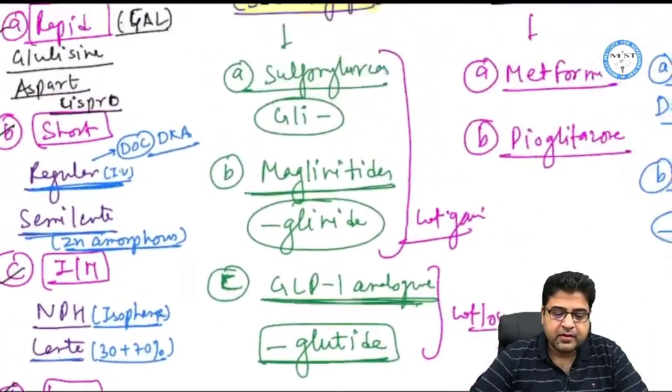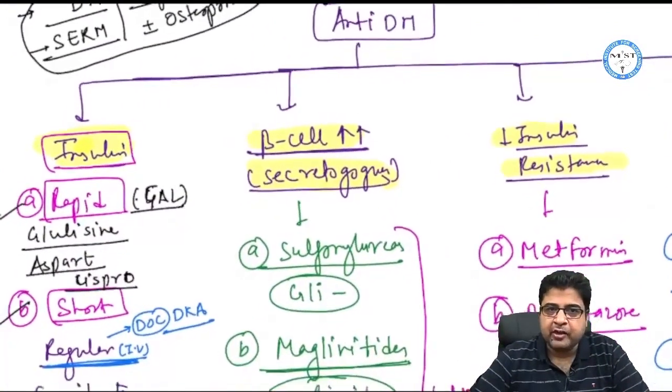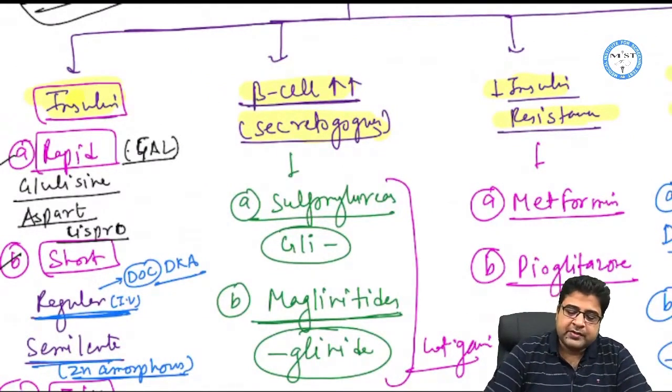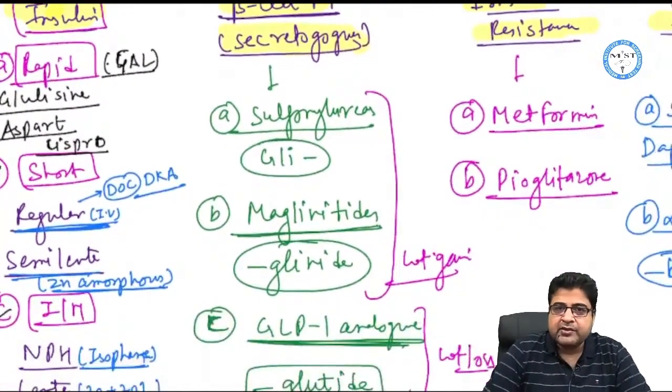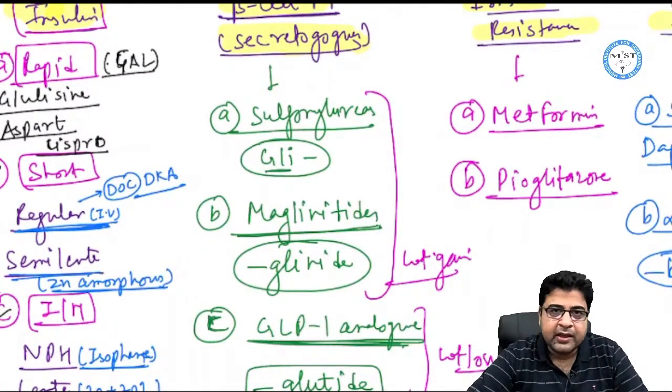Next we have beta cell stimulators. The drugs which stimulate beta cells, we call them secretagogues, because these medicines stimulate the beta cell and can result in insulin secretion. Now the first drugs are sulfonylureas. These medicine names start with GLI. Examples are glipizide, glimepiride, gliclazide.